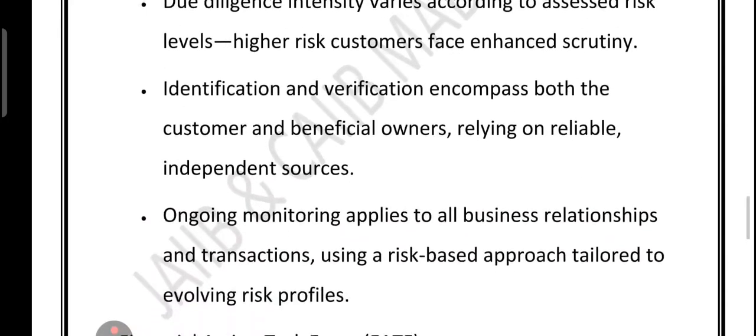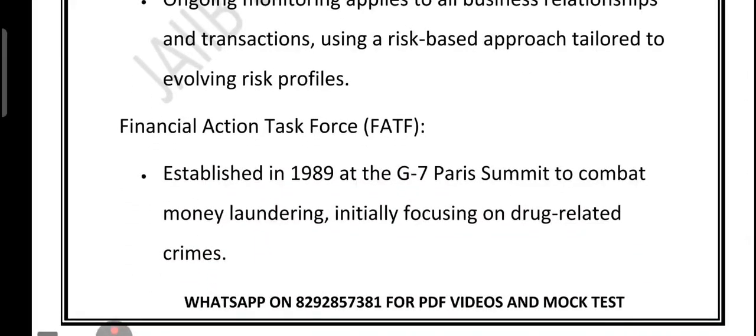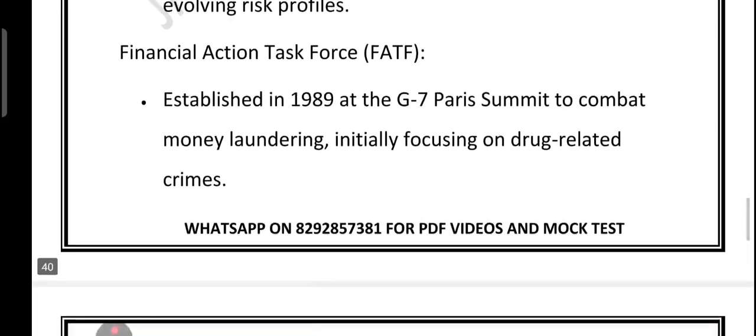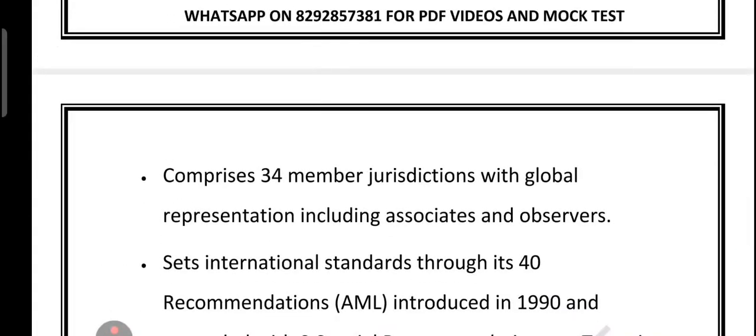FATF sets the international rules. Right, the famous 40 recommendations for fighting money laundering. It was launched in the year 1990. After the events of 2001, they added 9 special recommendations on terrorist financing. So these rules keep evolving to fight new threats and to protect the world's financial system. So what I told you about CAP is about verifying identity before transactions. Higher risk requires deeper checks. It includes beneficial owner verification and ongoing monitoring for all customers.